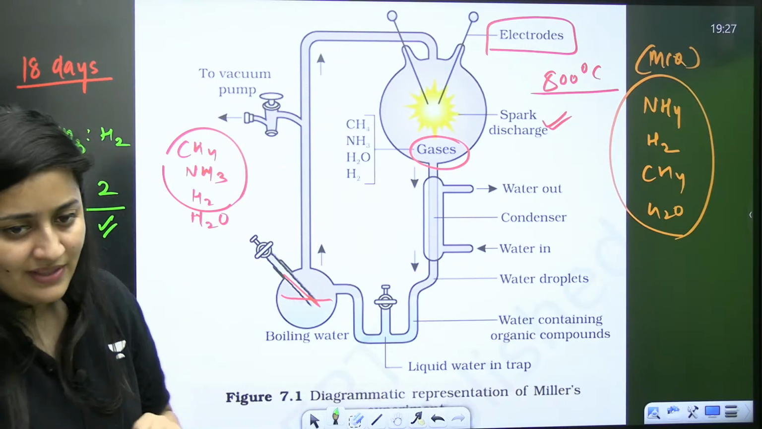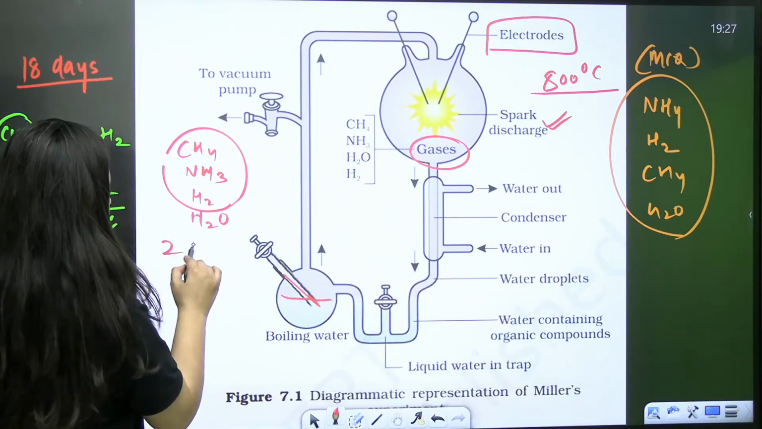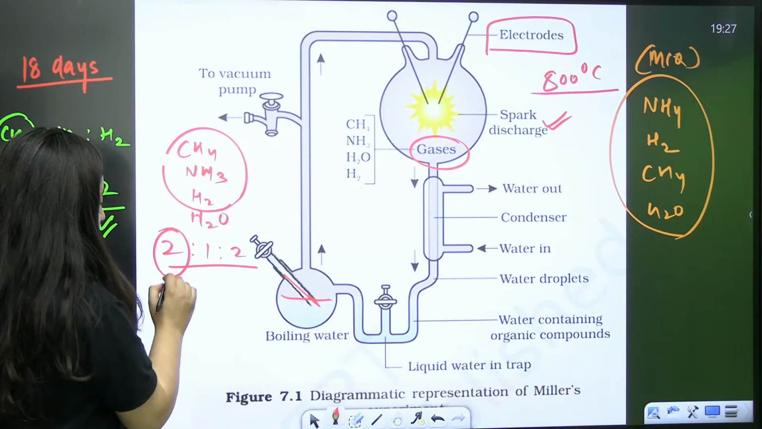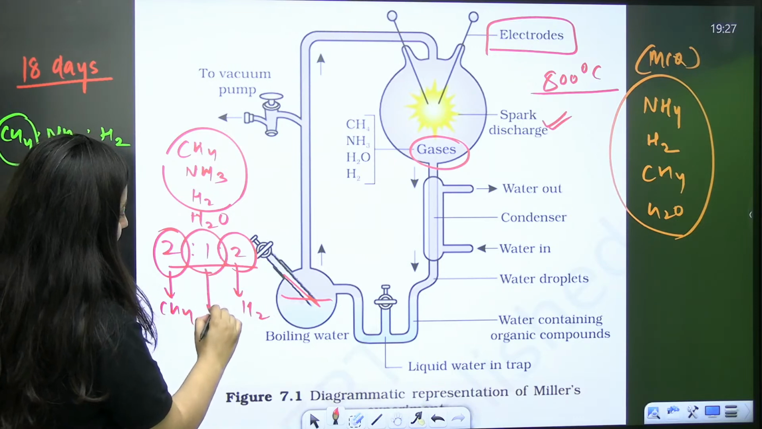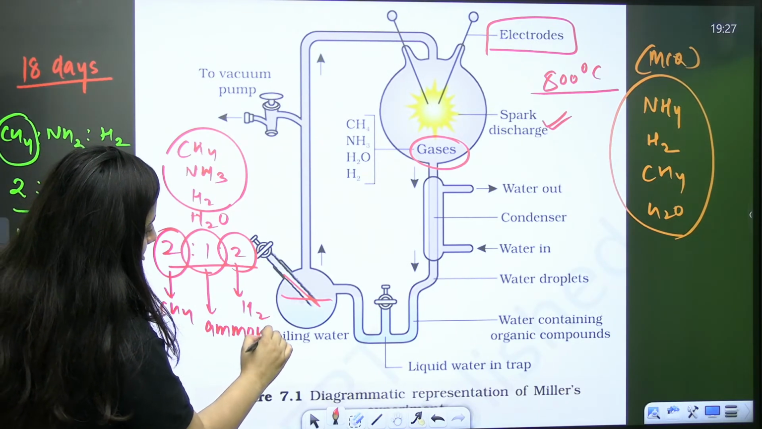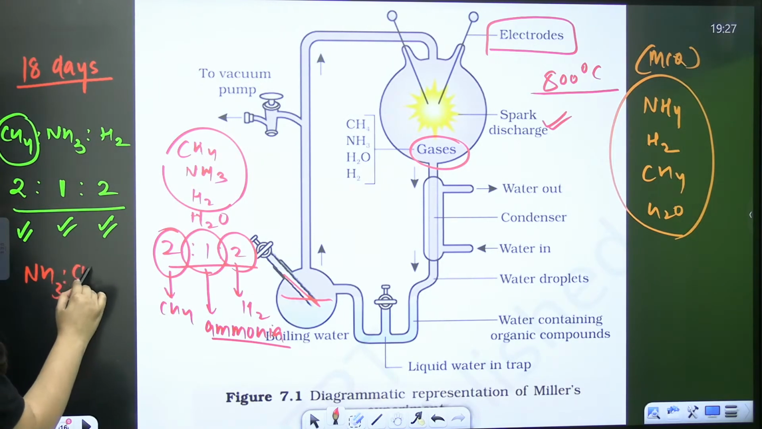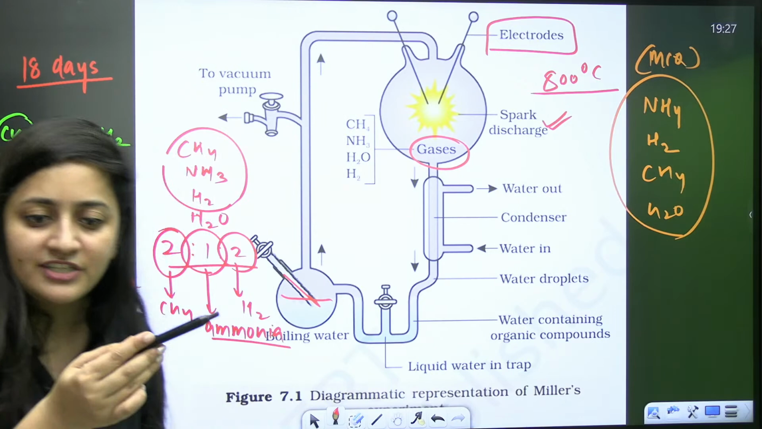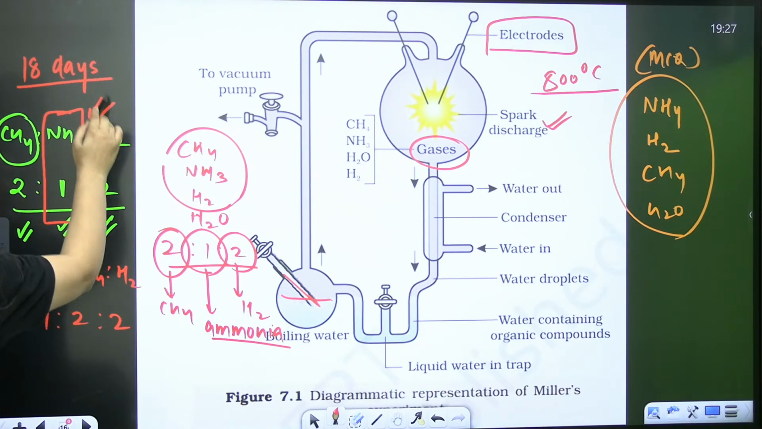Now, remember one thing here. Most of the time, students think that this 2:1:2 is what we need to remember. Actually, that's not the point. You should know that 2 parts are of methane, 2 parts are of hydrogen, and they took only 1 part of ammonia. Even if I write it as NH3, then CH4, then H2, the ratio will be 1:2:2. So actually it is ammonia whose 1 part was taken in this experiment.